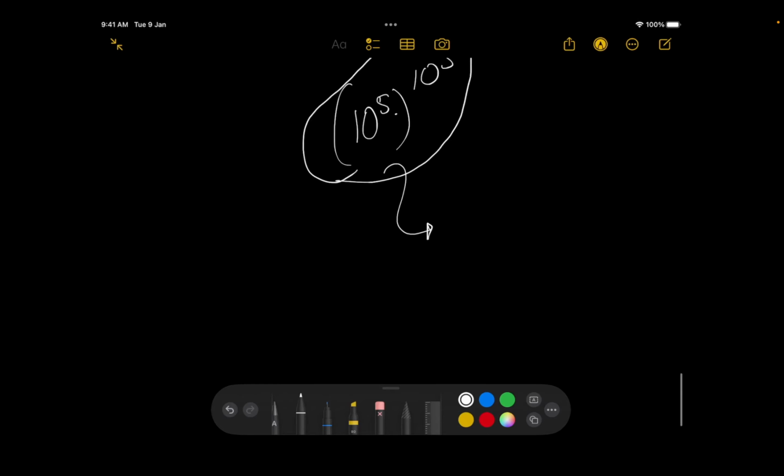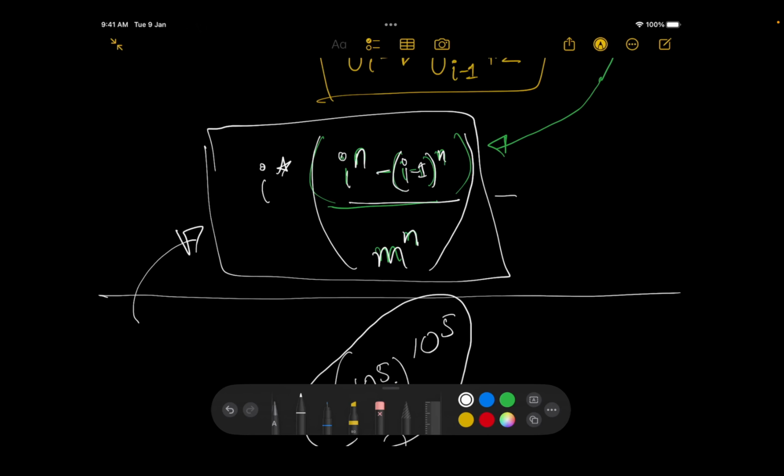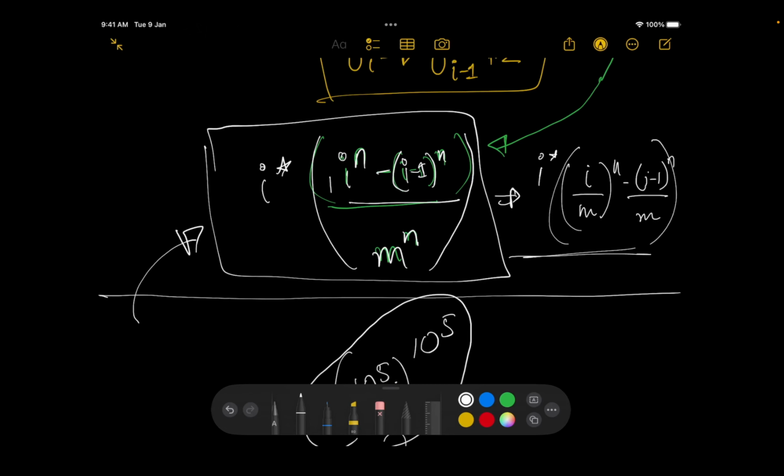The trick, however, is that since the base over here is m to power n, you can write it as I into (I by m) to the power n minus ((I minus 1) by m) to the power n. Make sense? And this is actually the expected value of I, right?